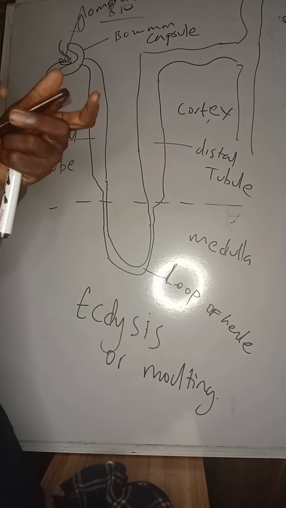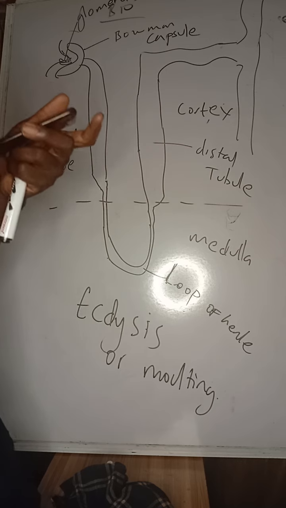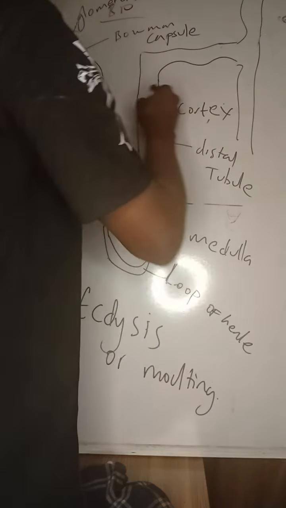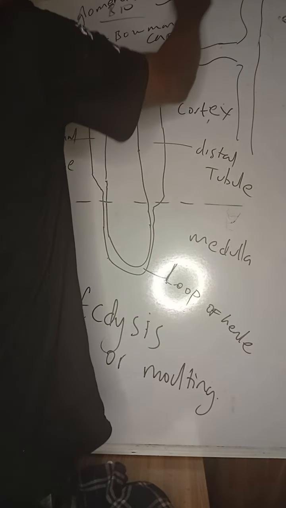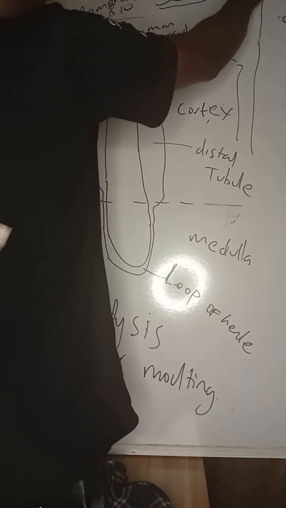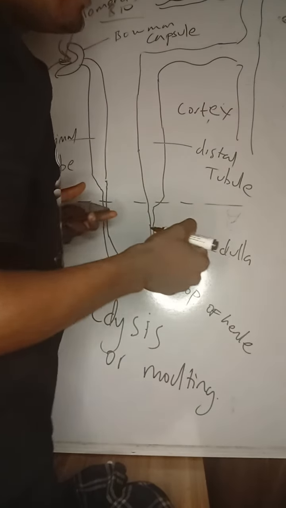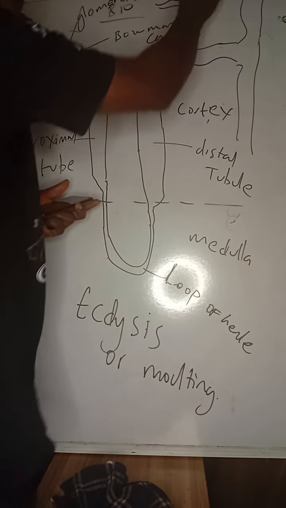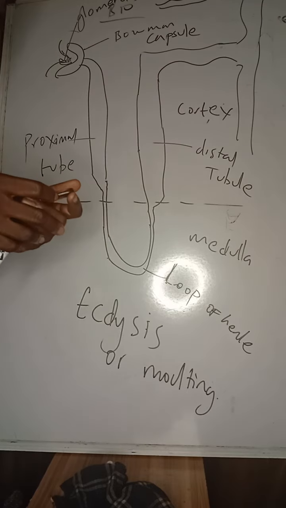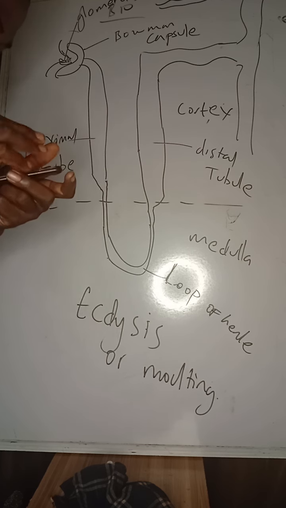They said the part of the sperm that contains the digestive enzyme to break down the egg membrane is called the acrosome. If you see this, the sperm is a type of cell that has a lot of mitochondria. But at the tip of the head is the acrosome, which contains digestive enzymes to break down the membrane of the egg. The nucleus is somewhere here. Taking this question very fast.